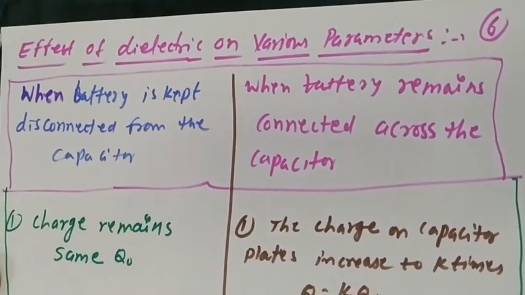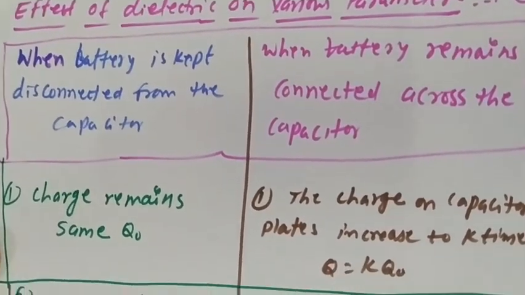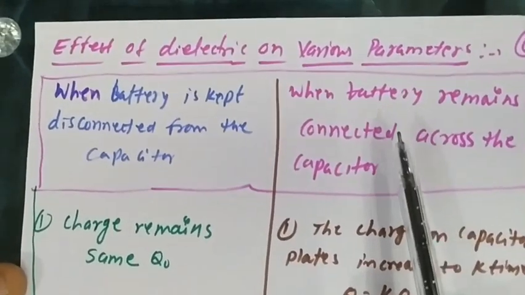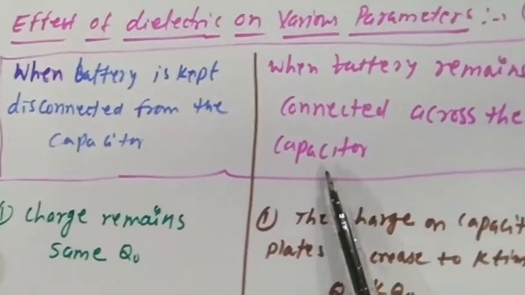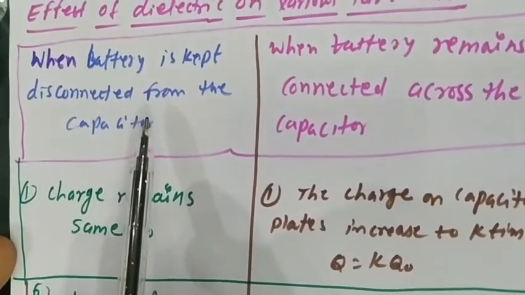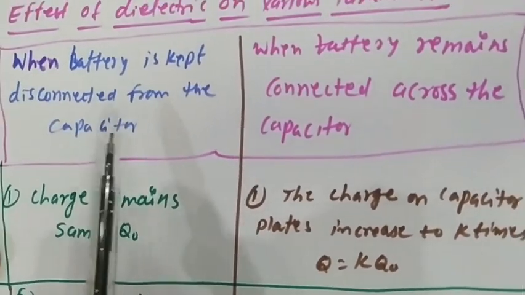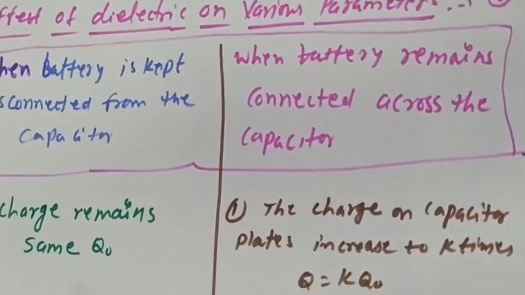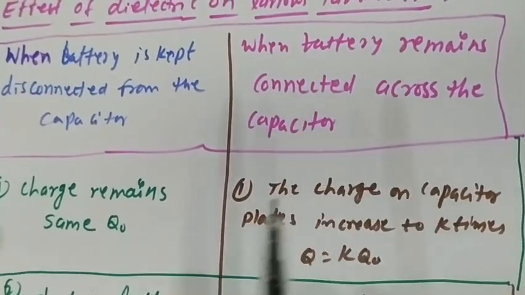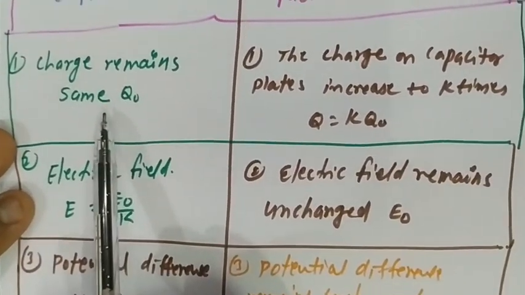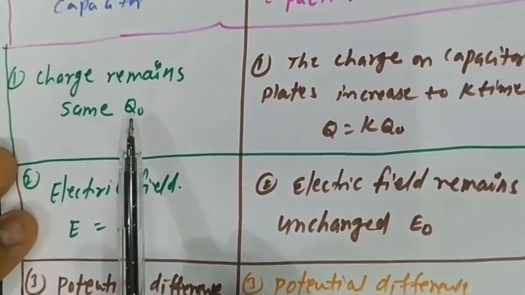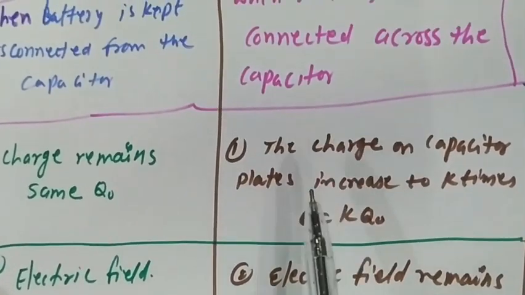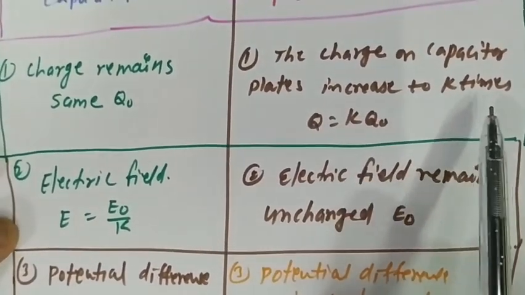Effect of dielectric on various parameters. There are two conditions: when the battery is kept disconnected from the capacitor and when the battery remains connected across the capacitor. Meaning, when a capacitor is given, we remove the battery and then insert the dielectric slab. In the other condition, the battery is connected and we insert the dielectric slab. In the first case, charge remains as Q0. Charge will not change. But in the second case, when the battery remains connected, the charge on the capacitor plate increases to K times.